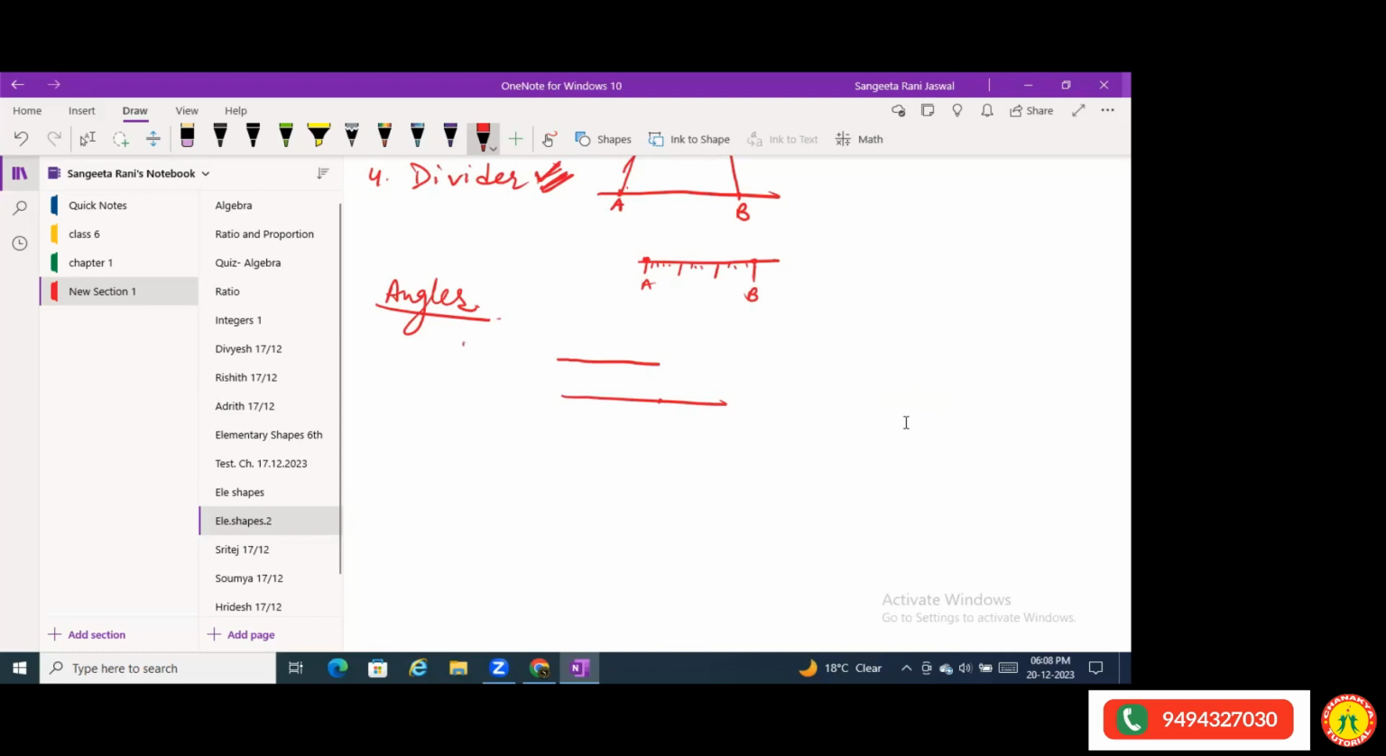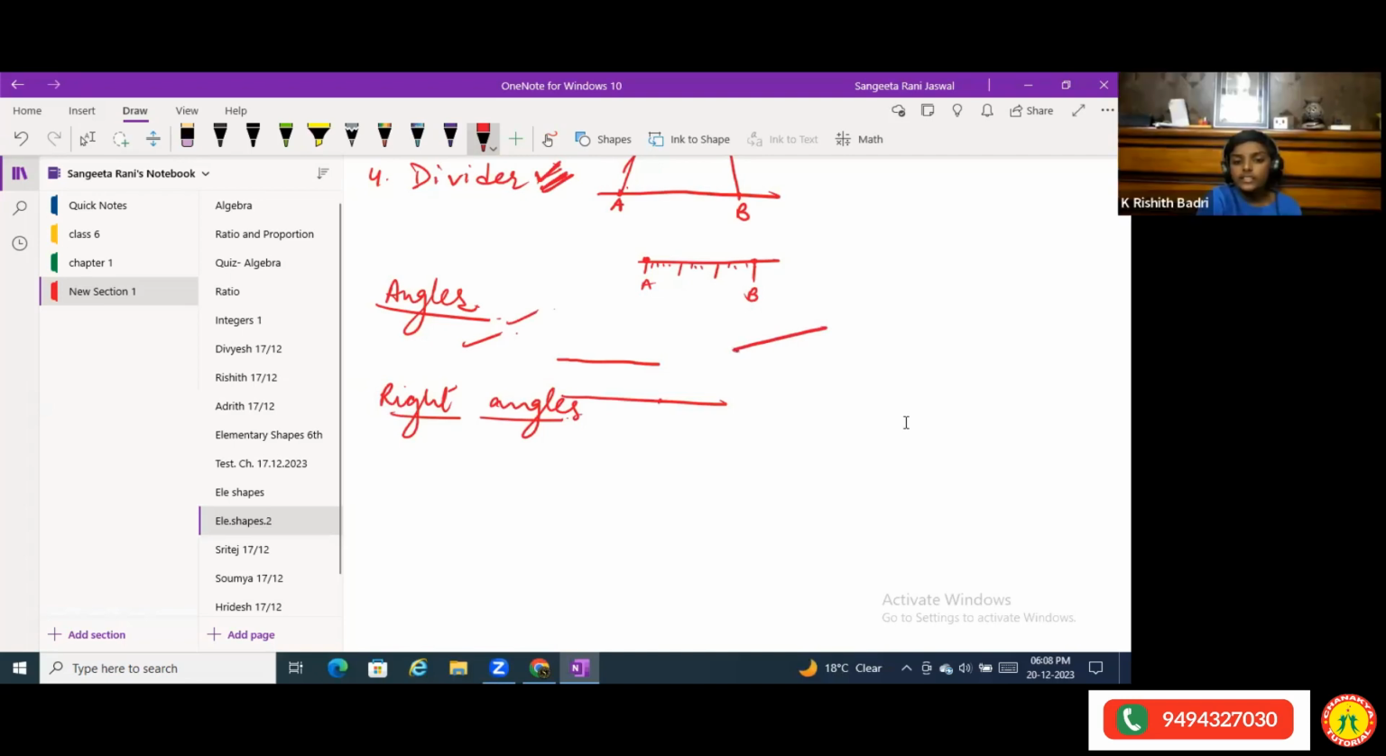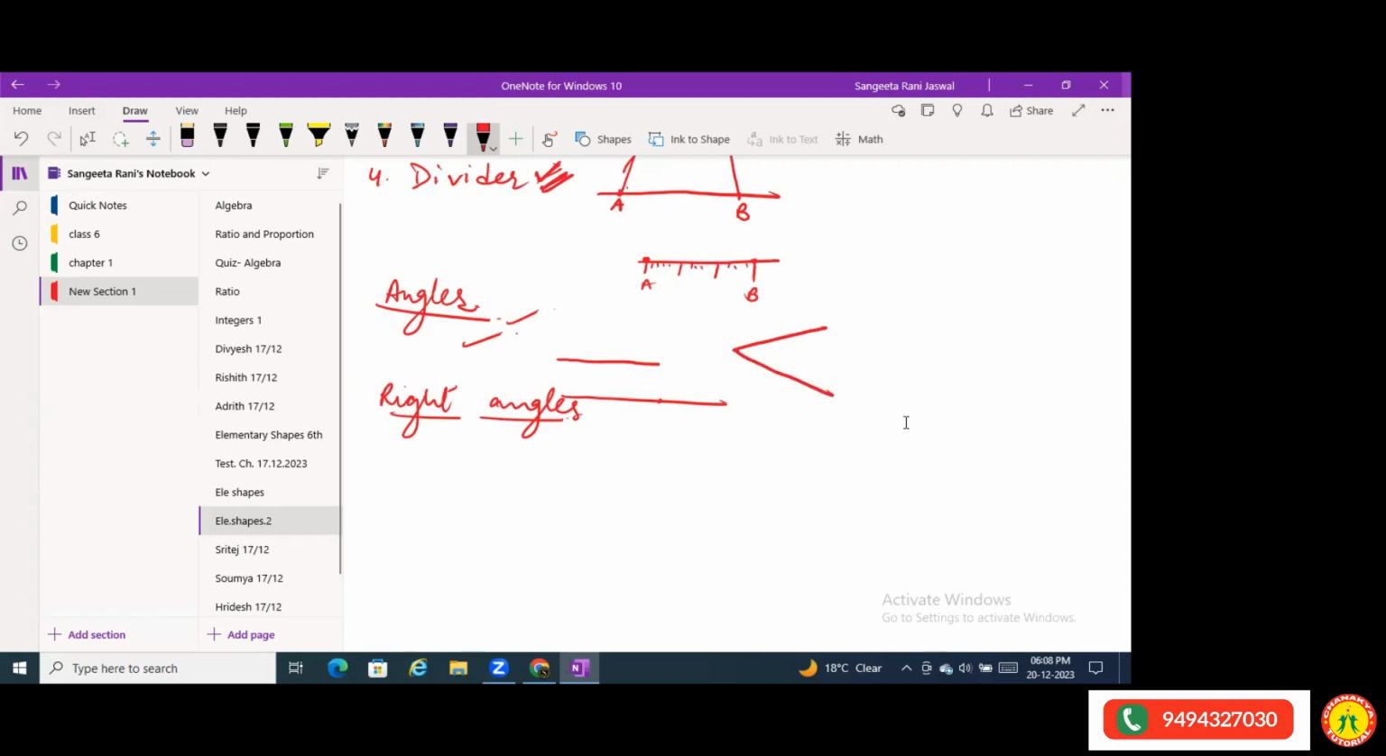Okay. Now let's do angles. In angles, I want to talk first about right angles. What are angles? Angles are the space between two rays. When two rays are joined and have a common point, the space between them is called an angle. Are you getting it? This is called an angle.